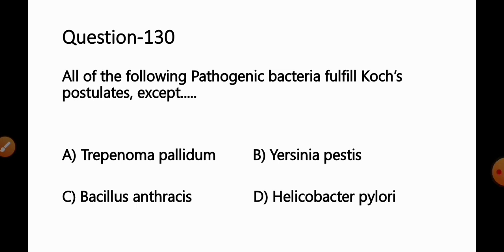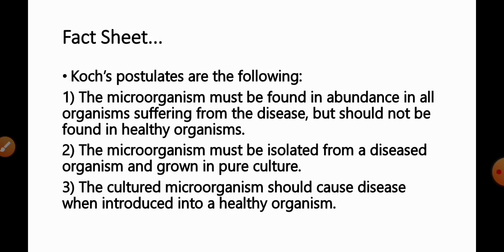Move to the next question, number 130. All of the following pathogenic bacteria fulfill Koch's postulates except option A, Treponema pallidum, B, Yersinia pestis, C, Bacillus anthracis, D, Helicobacter pylori. One of the most important questions, and the fact available for this question: Koch's postulates are as follows. There are 4 statements given by Robert Koch that every pathogenic bacterium or organism should fulfill.